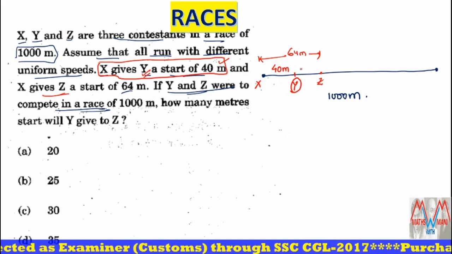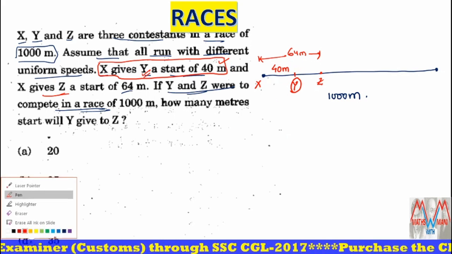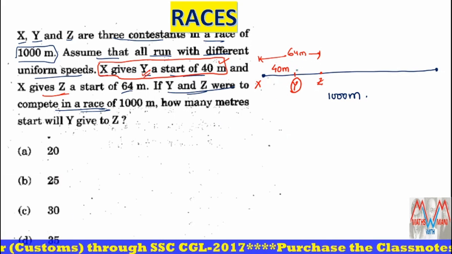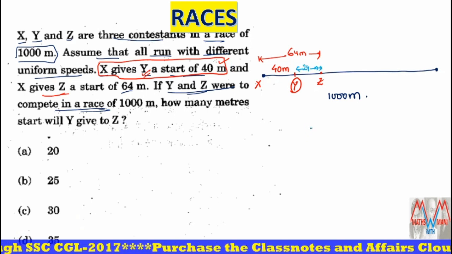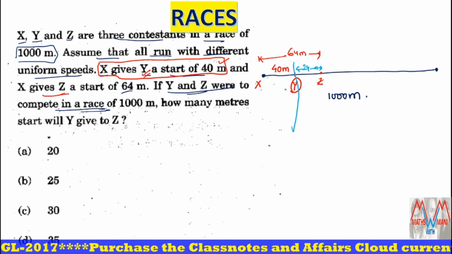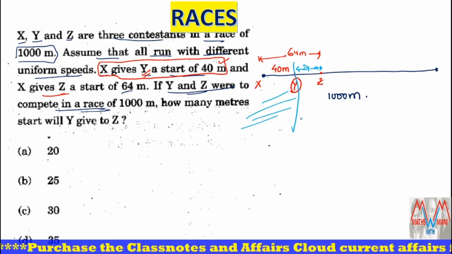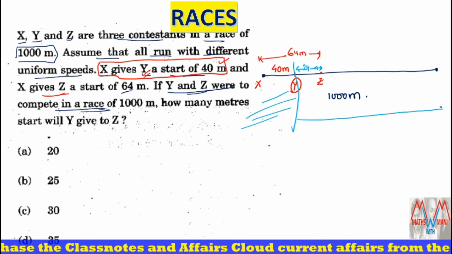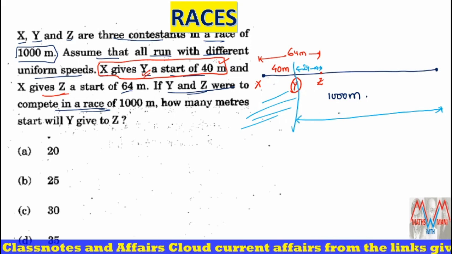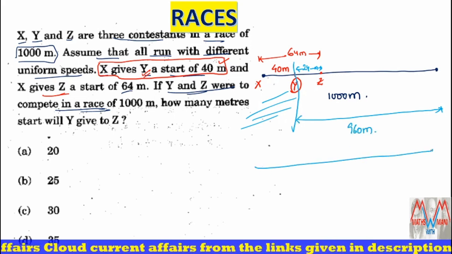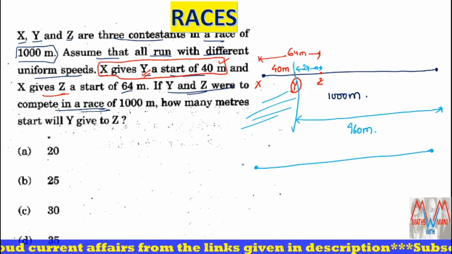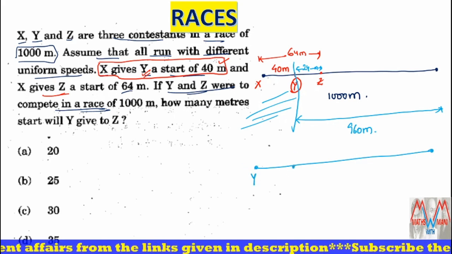Now tell me, what about the distance between Y and Z? The distance between Y and Z is 24 meters. Okay, that means if I take this 40 meters out, this is the remaining. Now what about the remaining length of the course? 960 meters. For 960 meters, if I take this, Y is here and Z is here.